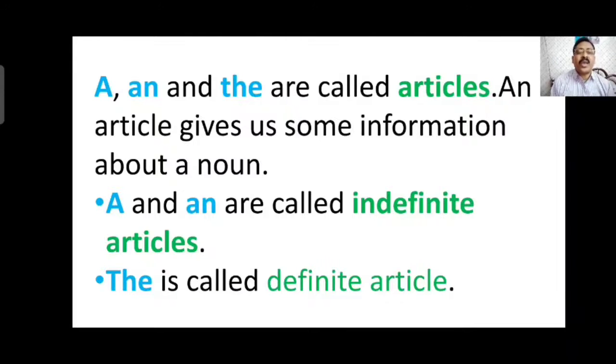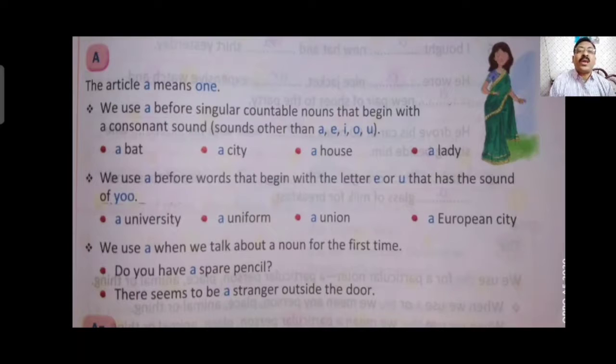First of all, a and an are called indefinite articles. The is called the definite article. A and an are called indefinite articles and the is called the definite article. The article a means one. A means one.